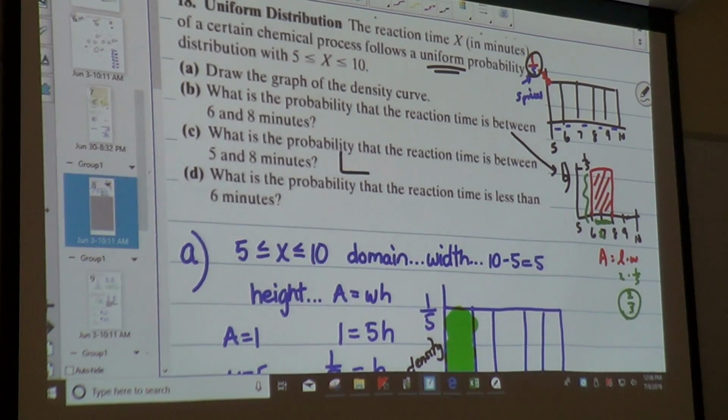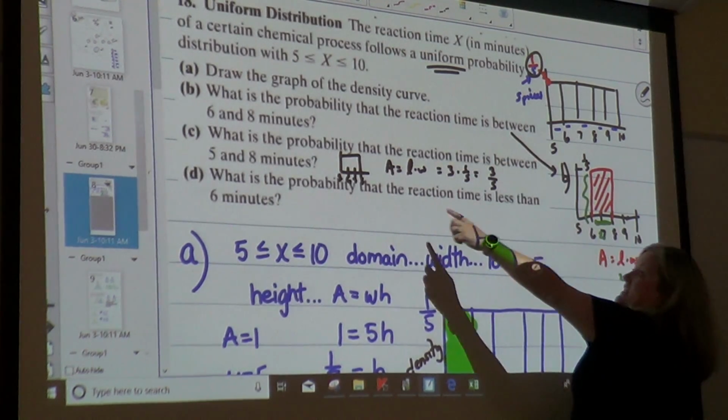Now, if I do the next one, 5, 6, 7, 8. If I want the area of that one, how wide is that box? 3. How tall is that box? 1/5. So that would have an area of 3/5.